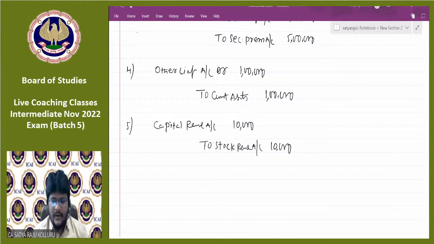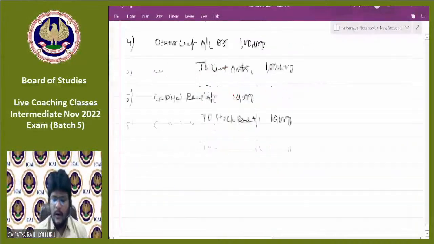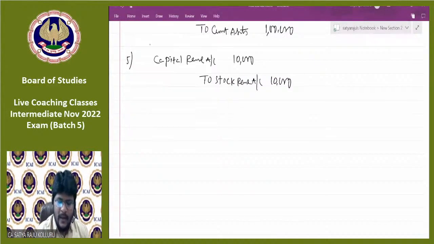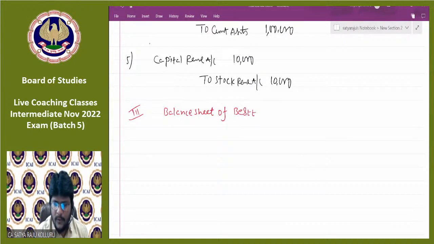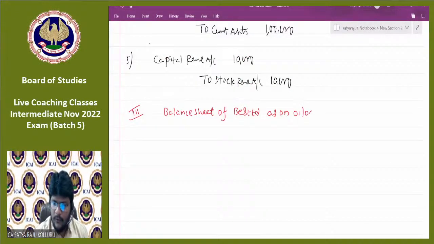Fine. So these are the journal entries we need to pass in the books of Best Limited, that is, in the books of the purchasing company, and prepare the balance sheet as at 1st April 2014 after the takeover. Now I need to start preparing the balance sheet under the Schedule 3 format. Concentrate. Balance sheet of Best Limited as on 1/4/2014, in bracket, after takeover.